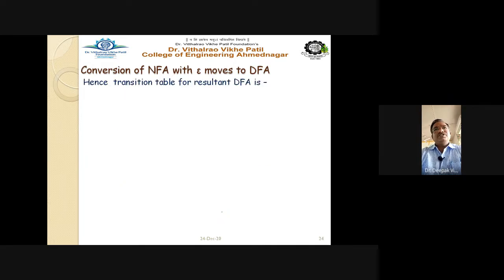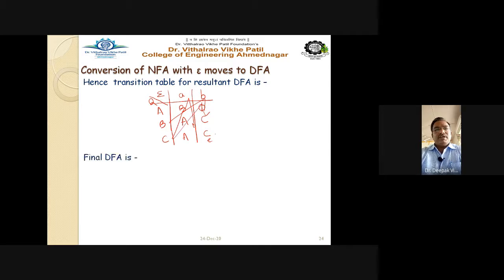So hence the transition table for the resultant DFA is, so this one A, B, C. Capital A on small a goes to capital B, capital A on b goes nowhere, capital B on small a goes to capital A, capital B on small b goes to C, C on small a goes to A, and C on b goes to capital C.